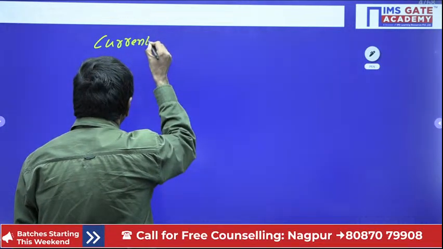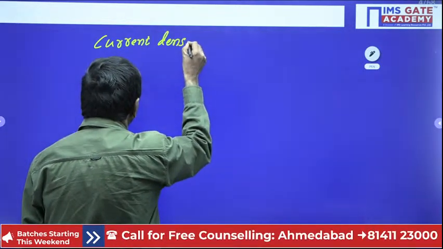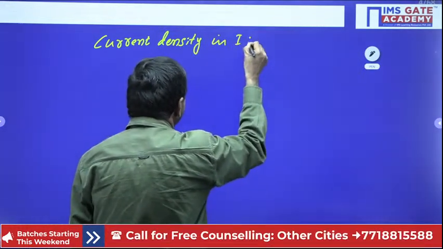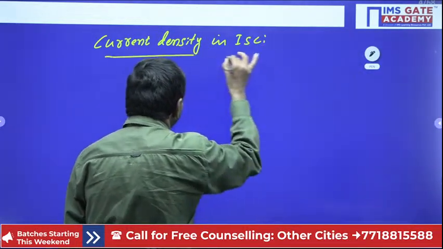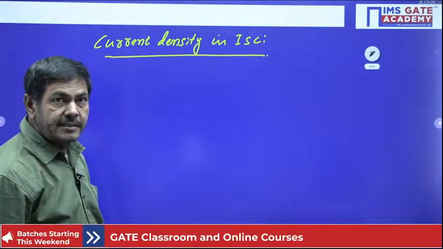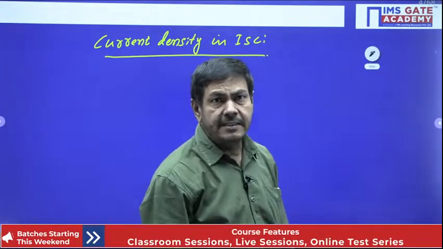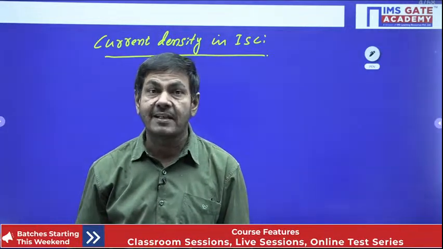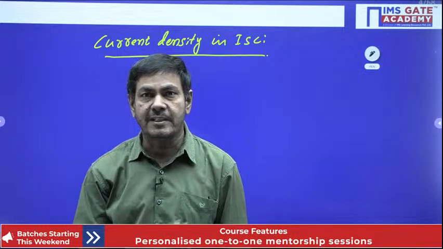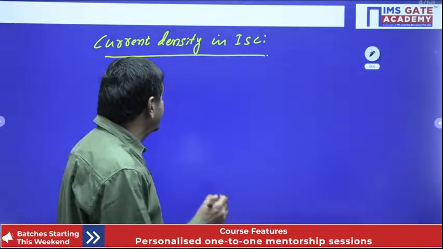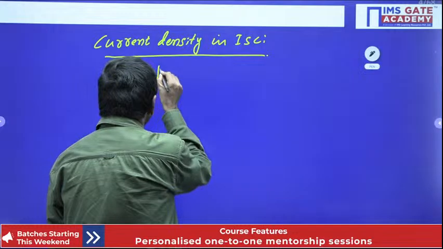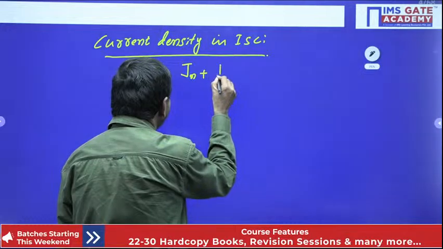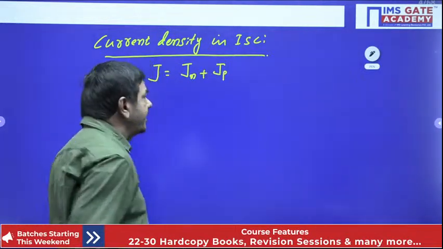Current density in intrinsic semiconductor, ISC, I have taken now. The current passing through the intrinsic semiconductor is nothing but due to the flow of electrons and holes also. Both will try to flow. Here I can say the total current density in intrinsic semiconductor is the current density due to electrons, Jn, plus the current density due to holes, Jp.